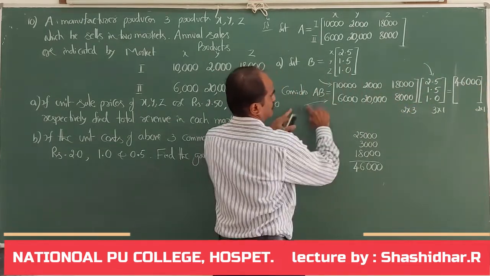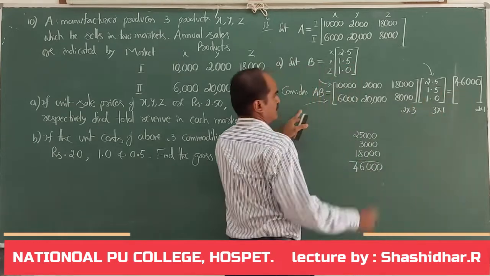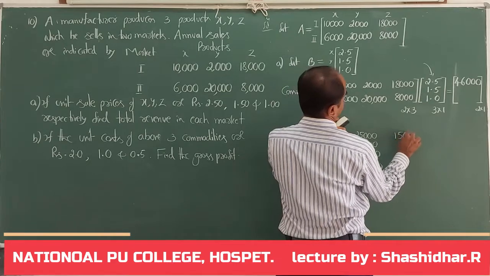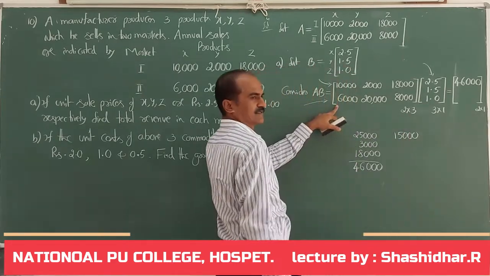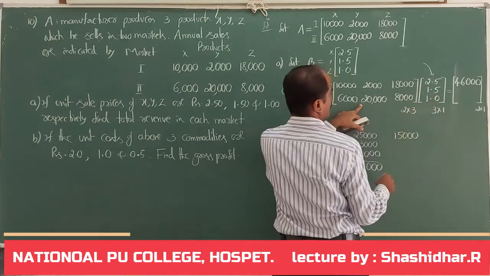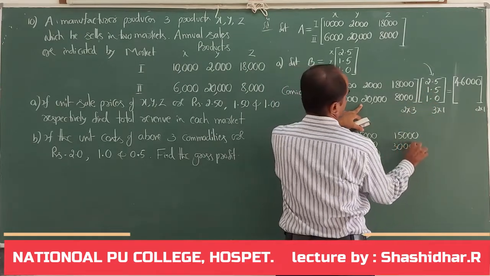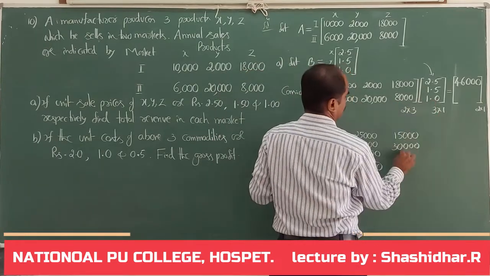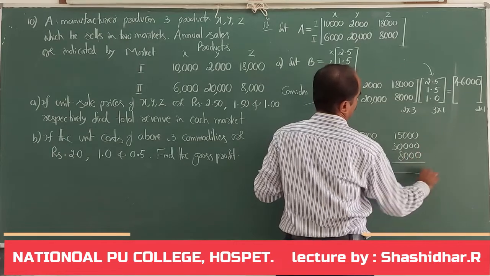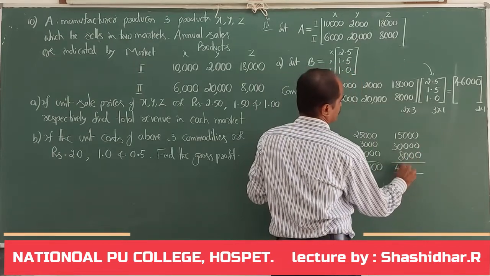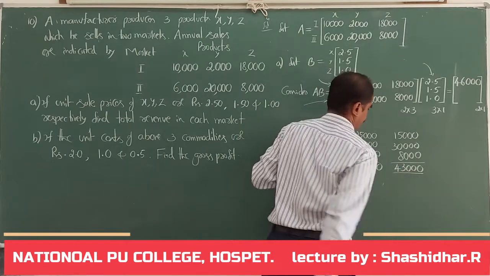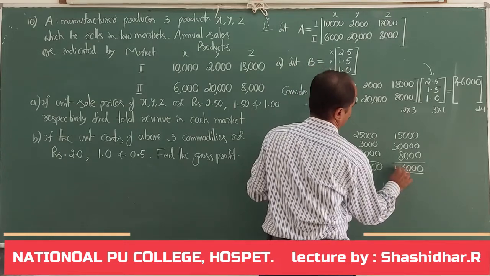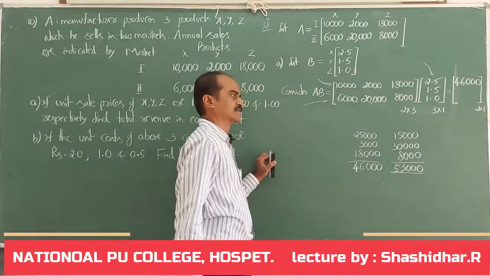Next, second row, first column. Here I have to write 6,000 into 2.5, how much is it? 15,000. 20,000 into 1.5, how much is it? 30,000. 8,000 into 1, 8,000. Add these, how much are you going to get? 53,000.